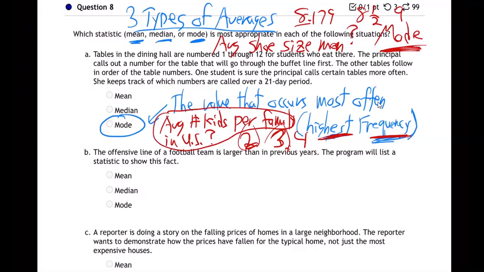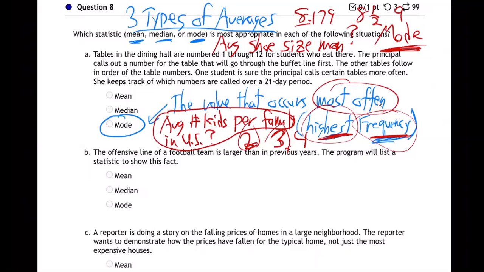What's the most common shoe size for men? Is it 8? Is it 9? Is it 10? What is it? Is it 7? I don't know. That's mode. That's the one that occurs most often, highest frequency. That's one kind of average, and there are real life situations like average shoe size or average number of kids per family, where we really just mean the one that occurs most often. We don't want to add anything and divide. We don't want decimals. We just want most often.